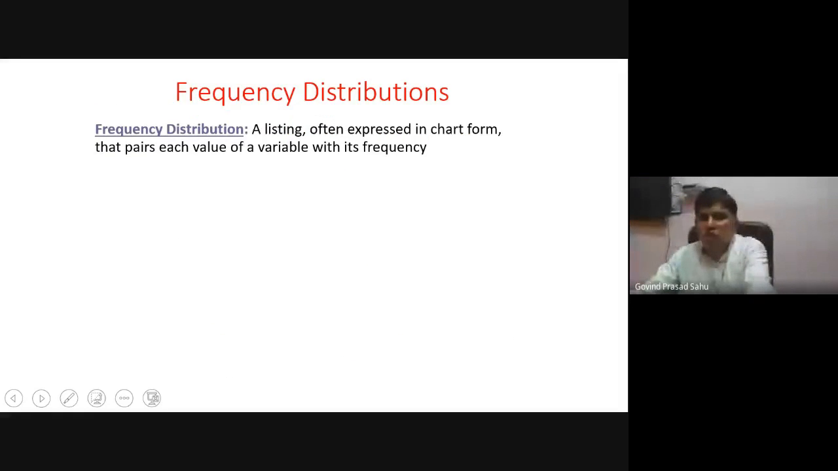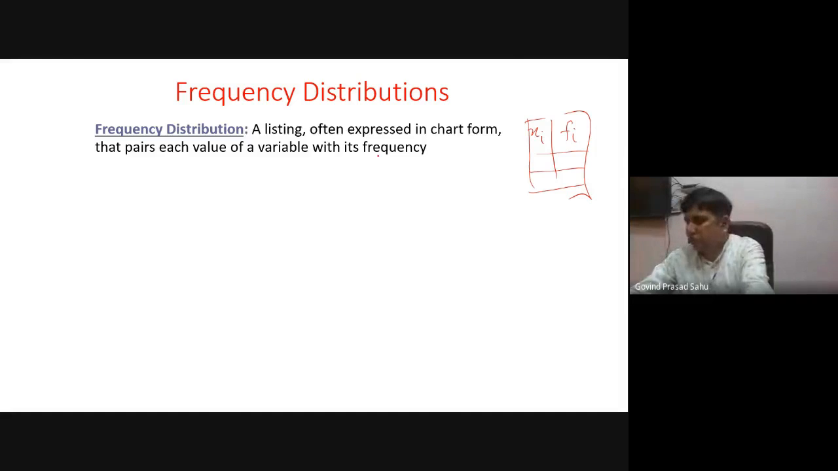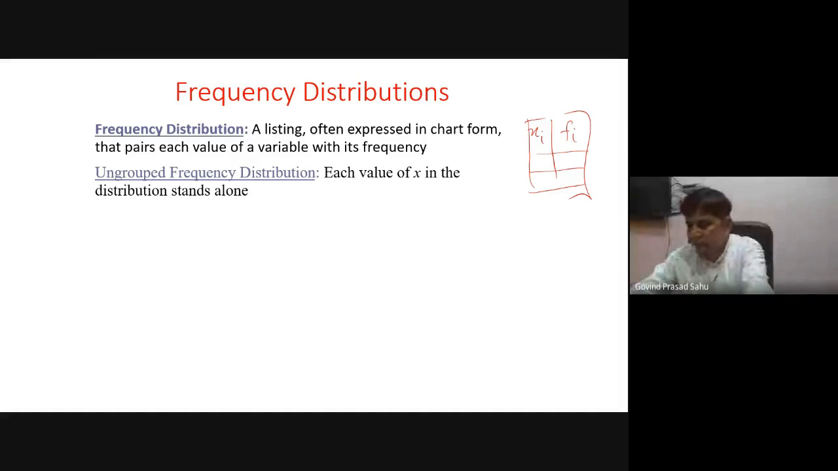So what is a frequency distribution? As the name suggests, distribution means data together with their frequency. So this collection is called a frequency distribution. A frequency distribution is a listing, often expressed in chart form, that pairs each value of a variable with its frequency. Sometimes it is placed vertically or horizontally.